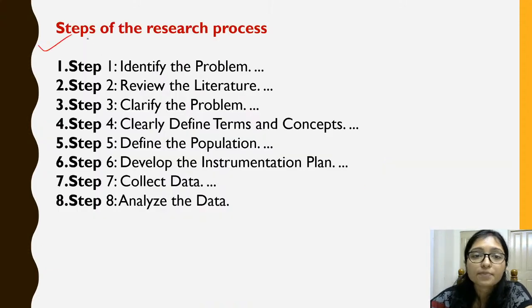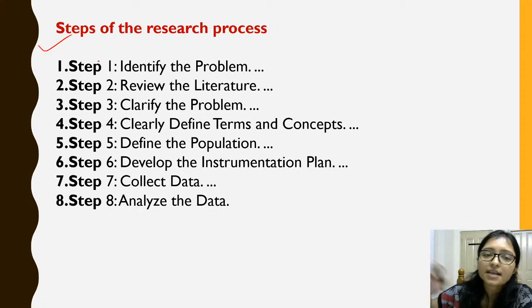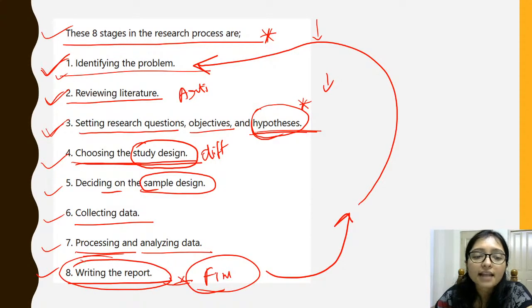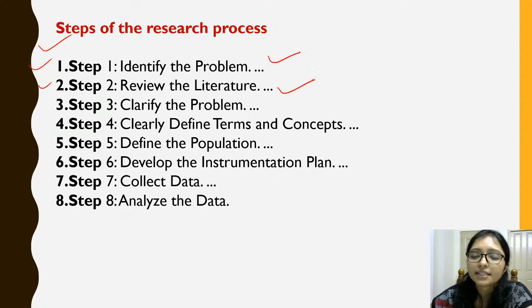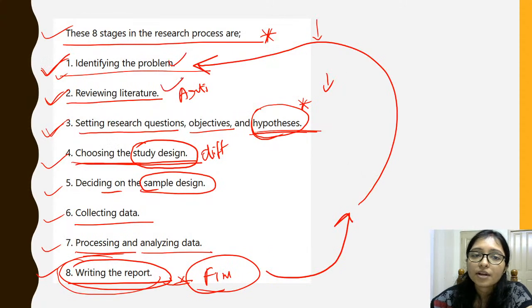Now those are the steps. Sometimes there is some confusion. See, here the writing report is here, and sometimes it is also like that: identify the problem, review the literature. Here both are the same, review the literature. Then clarify the problem. Here clarify the problem is not there; here it is research question, objective and hypothesis.